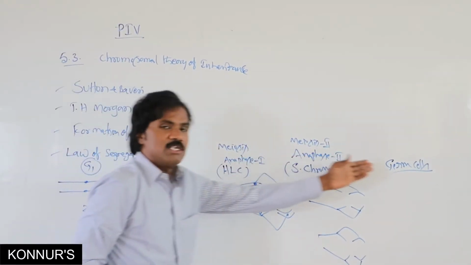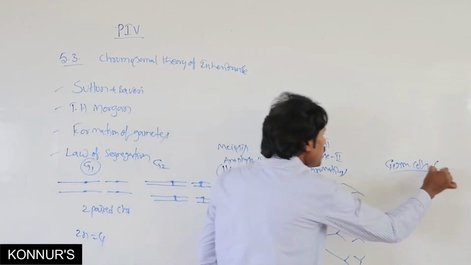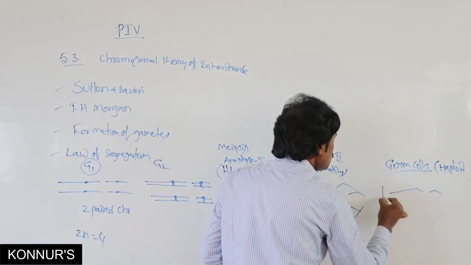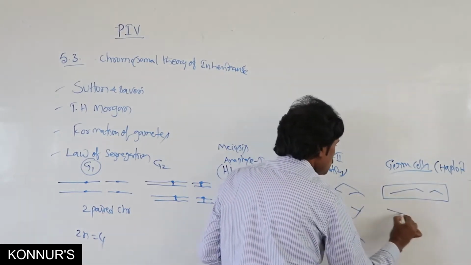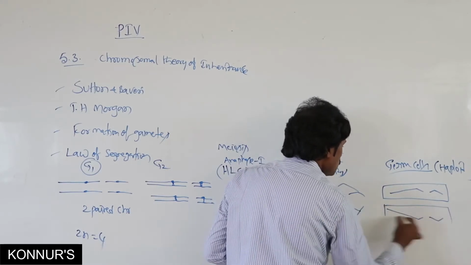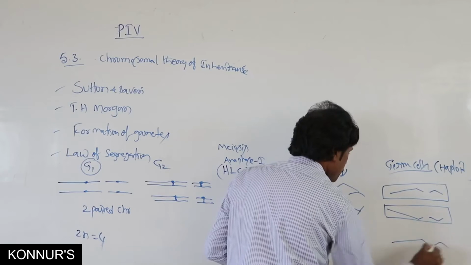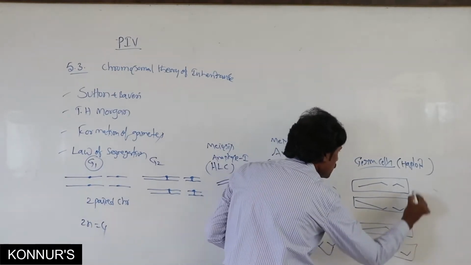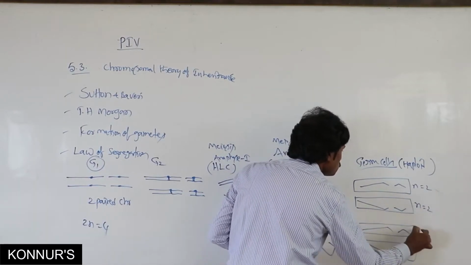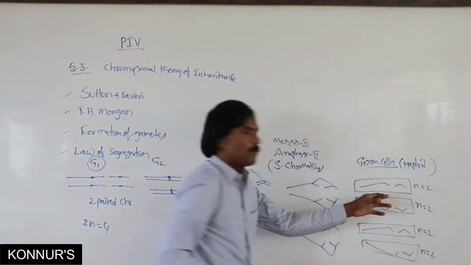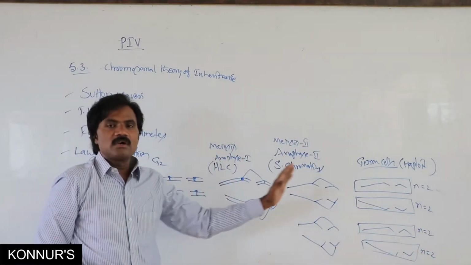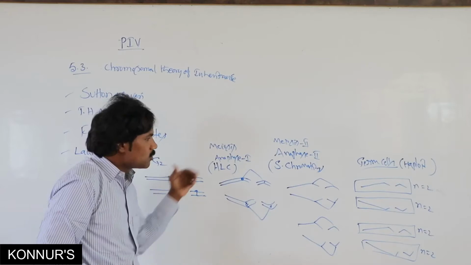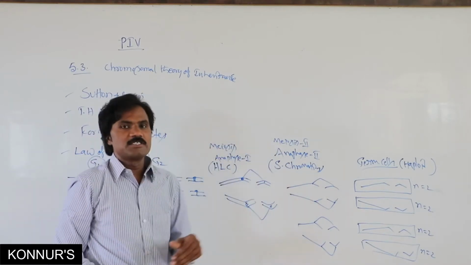Then formation of germ cells, that is haploid cells. This is one haploid cell. Here n equal to 2, that is haploid. Here is segregation of gametes, formation of gametes from diploid chromosomes to the haploid one. This is the law of segregation.